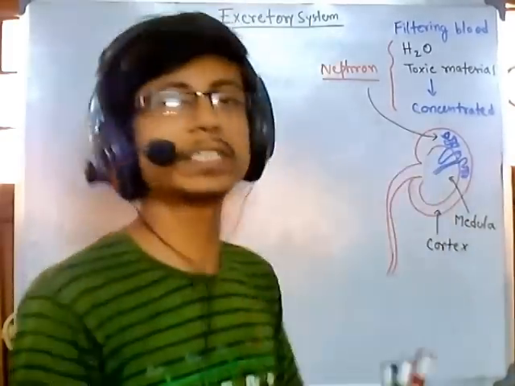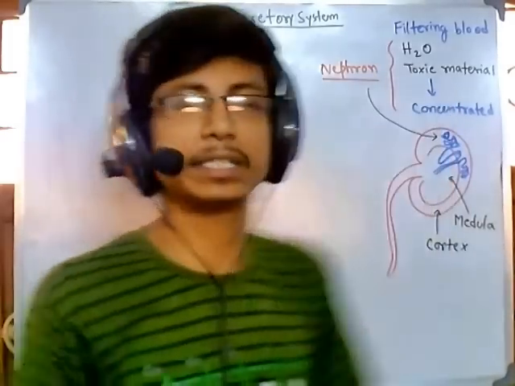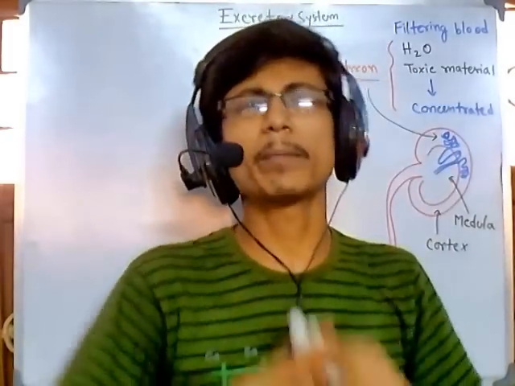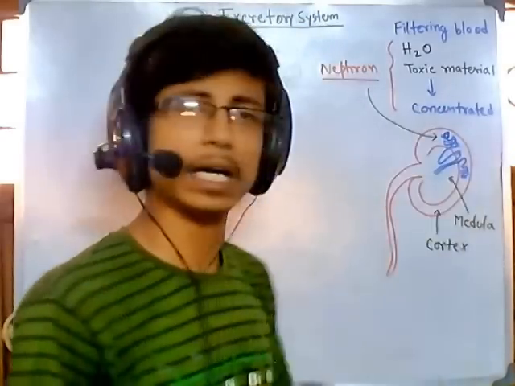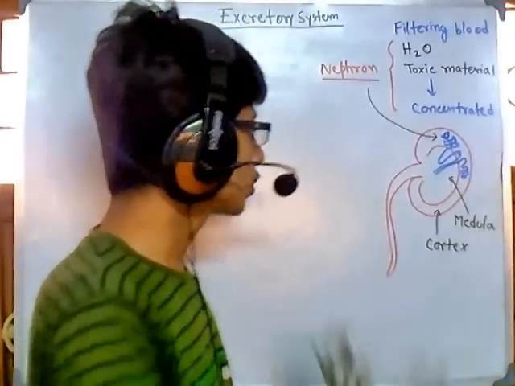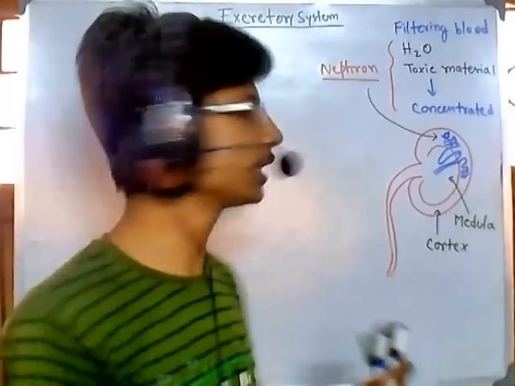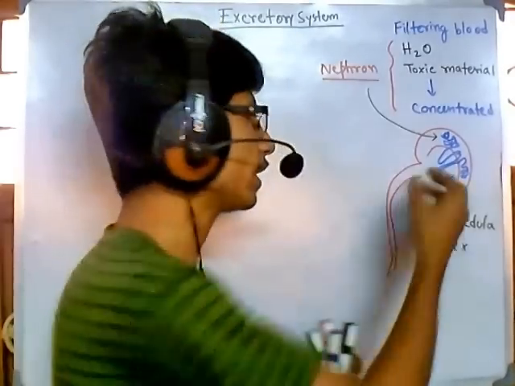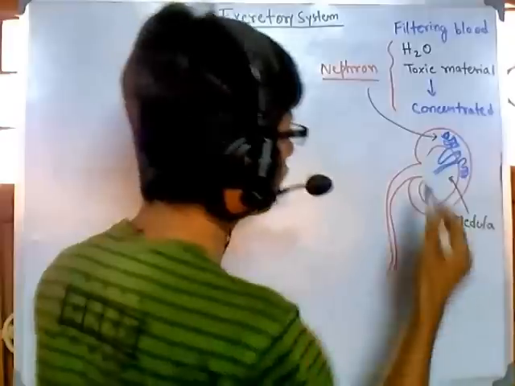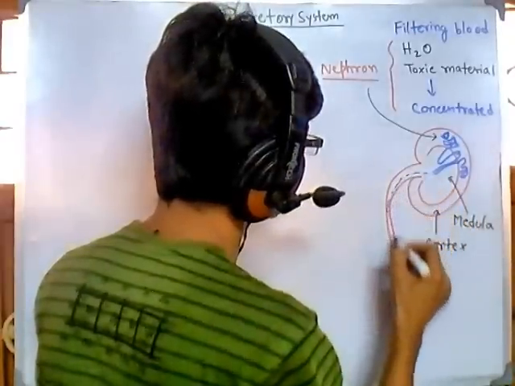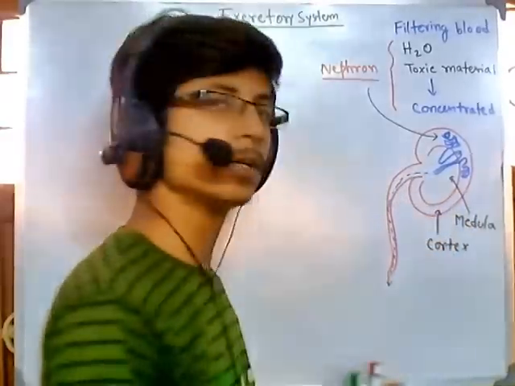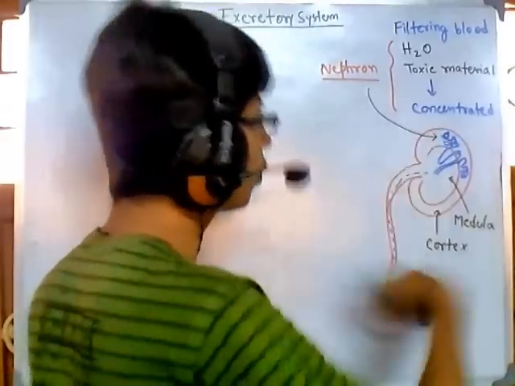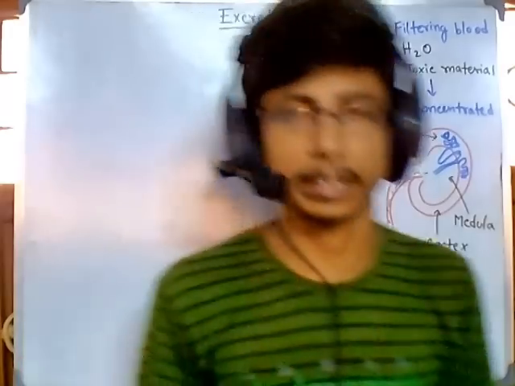And all of these things are performed by each unit of nephron, and there are many lakh of nephrons, many units of nephron, I guess, present inside the kidneys. So two kidneys are there, so a lot of nephrons are there, and these nephrons are doing the task. Finally urine is collected, and it will be transported through this ureter, and finally it will be released, right? So this is the whole process, this is the whole thing in overview.